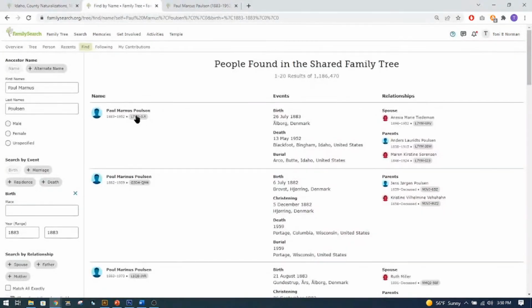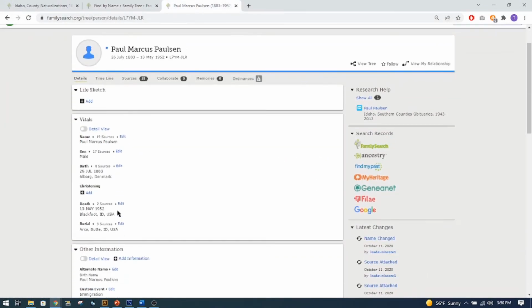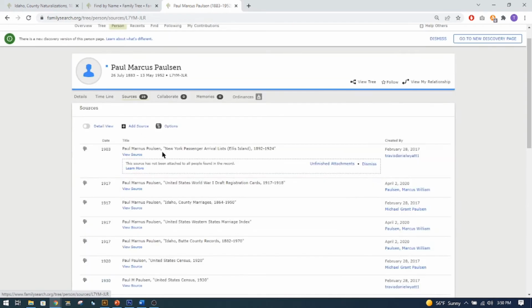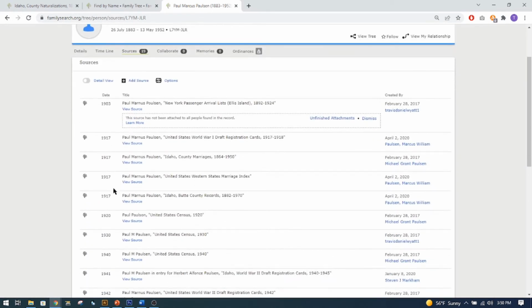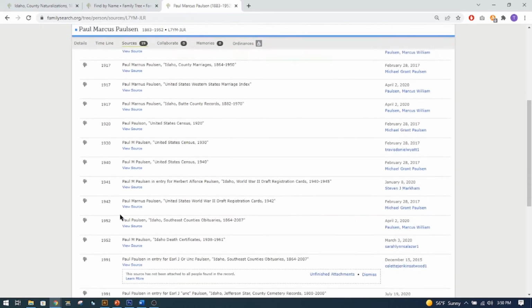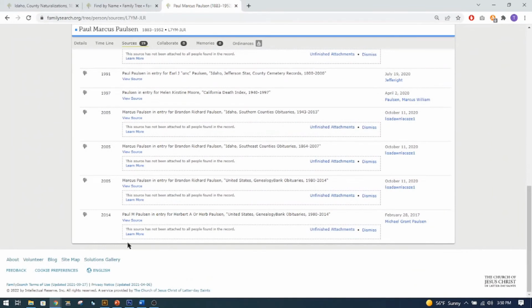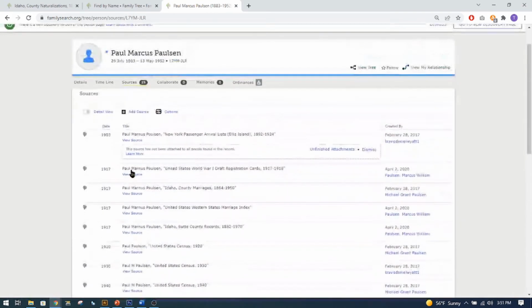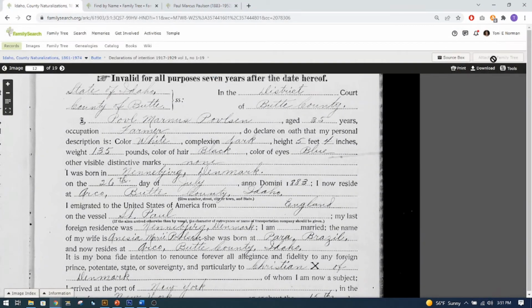So I have the right person, and I went to his page with the details on it, and I looked up sources, and I looked up 1918. It's in chronological order, and this record is not in there. Sometimes you can look at the bottom because they don't have a name or a number on them, a year. So that record is not there, and so you say, well, let's look at it again. But it says you can't click here to attach it. So how do I get this record as a source?